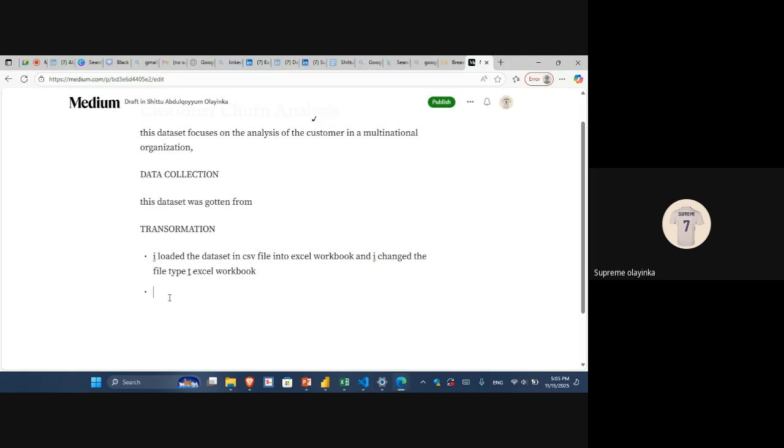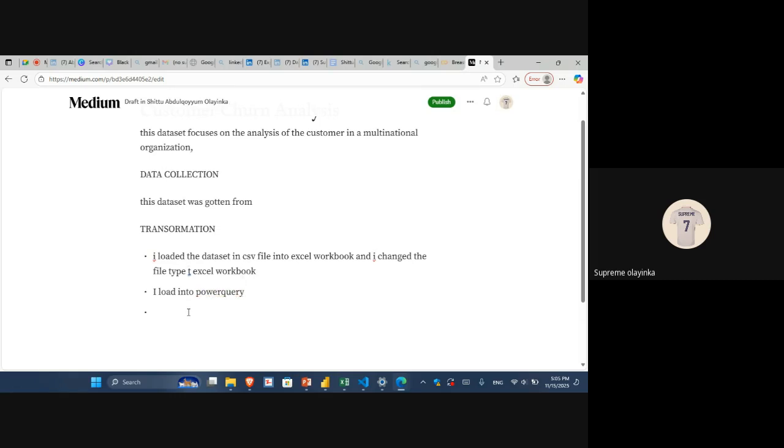So you can just write the next thing. I convert it into a table. Just literally write all the transformation process. I load the data set into Power Query. You understand? Then the next thing, you split the column, all the transformation processes.